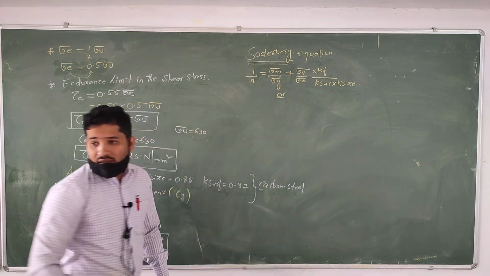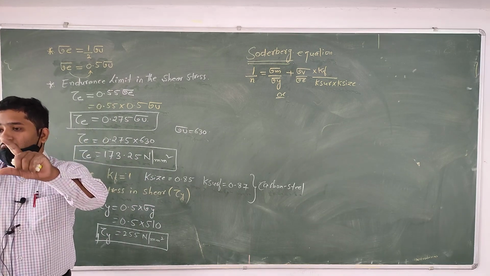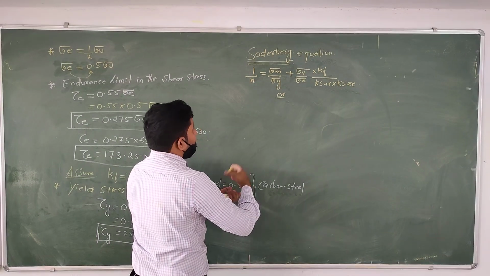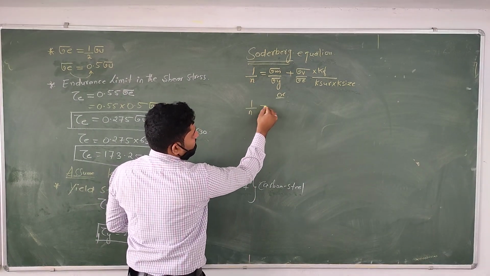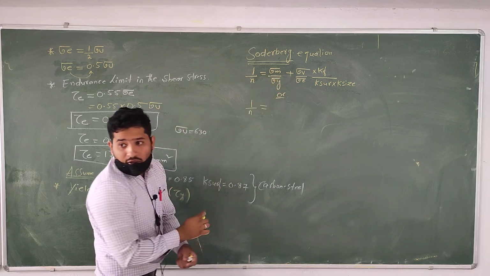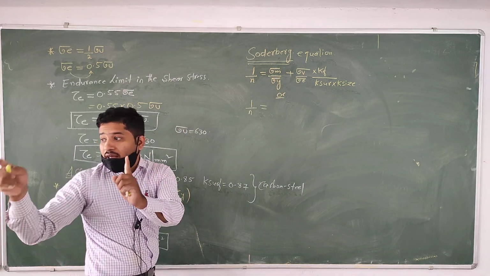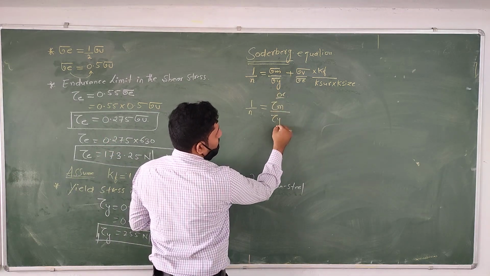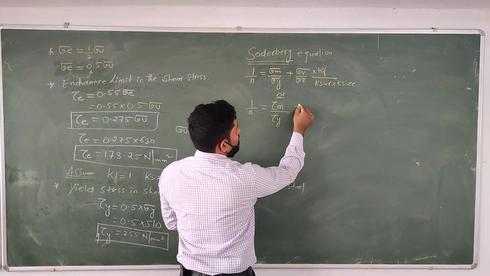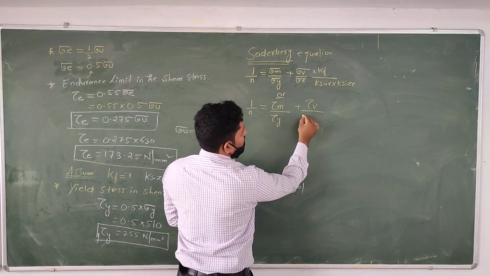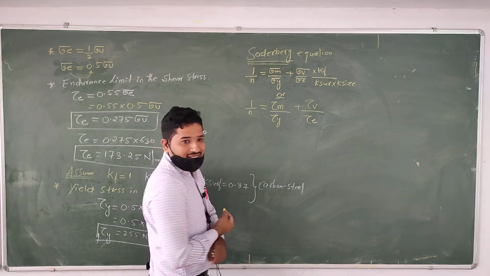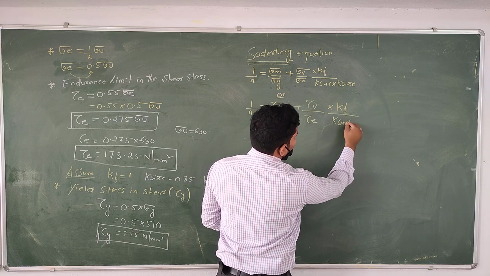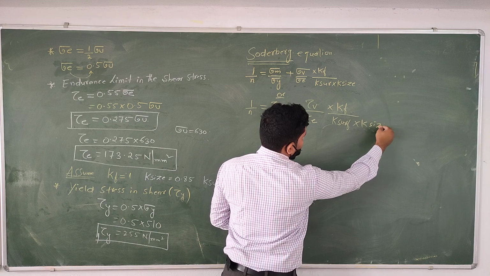But in this case, on the shaft we are applying the torque. Then we need to change the formula here. 1 by n stays as it is. Instead of sigma, we need to represent shear stress: tau m by tau y plus tau v by tau e, into kf by k surface finishing factor into k size factor.